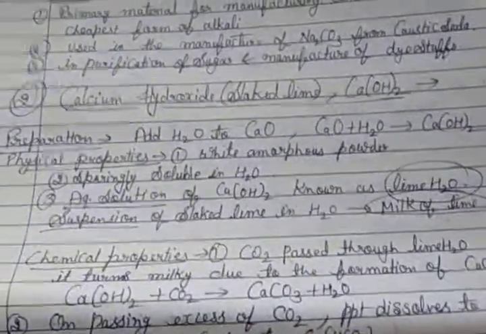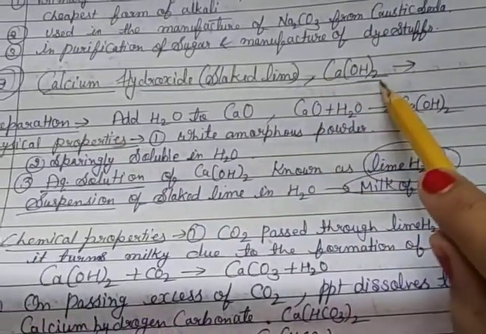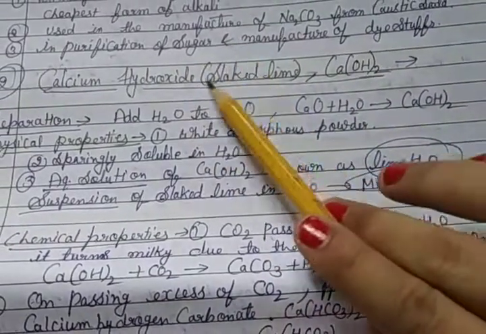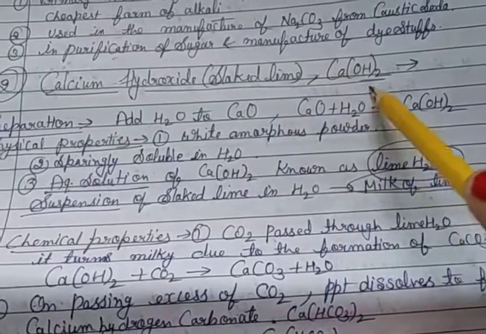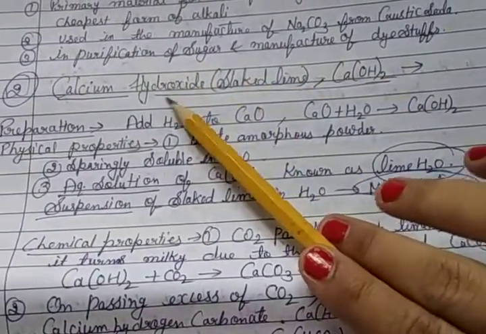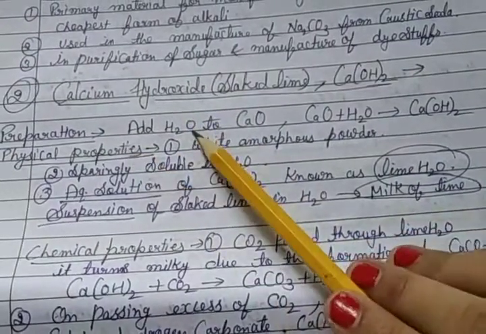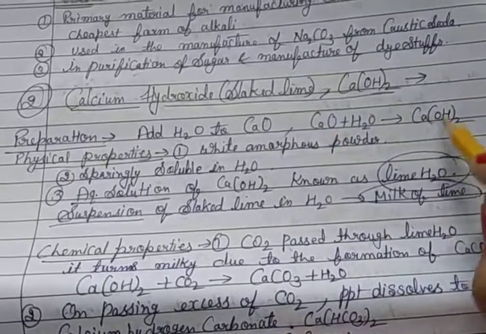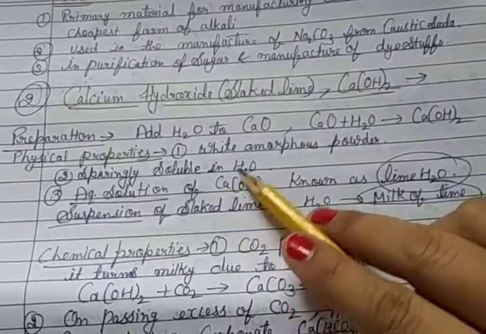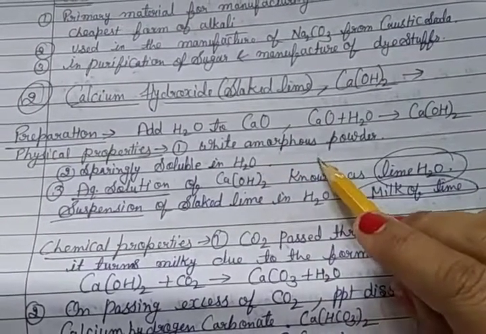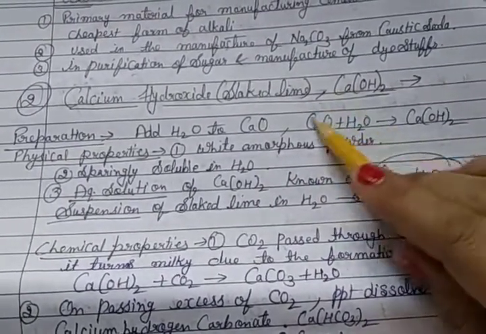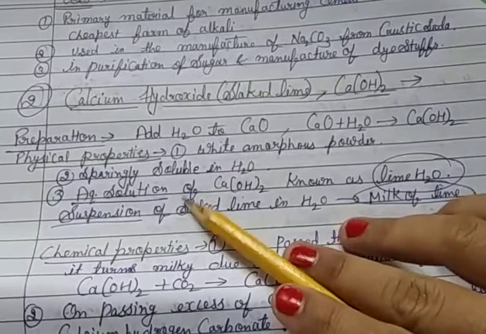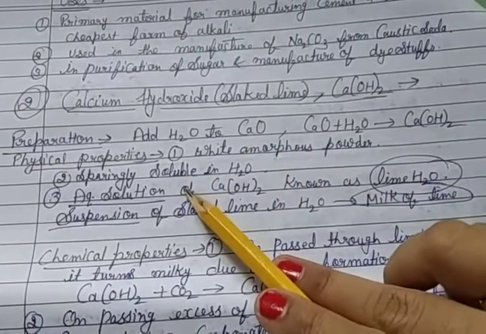Then the second compound of calcium is calcium hydroxide, Ca(OH)2, and its common name is slaked lime. Preparation: add water to CaO, so Ca(OH)2 is formed. Physical properties: white amorphous powder, sparingly soluble in water.